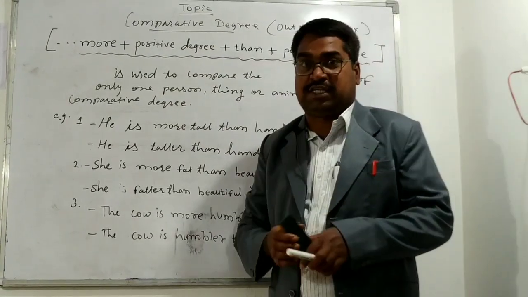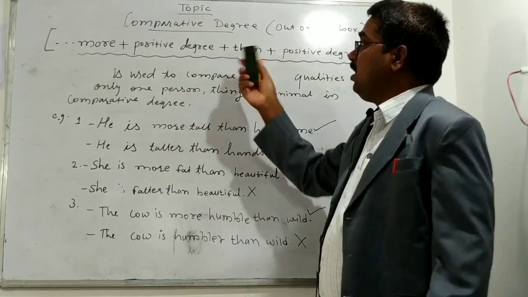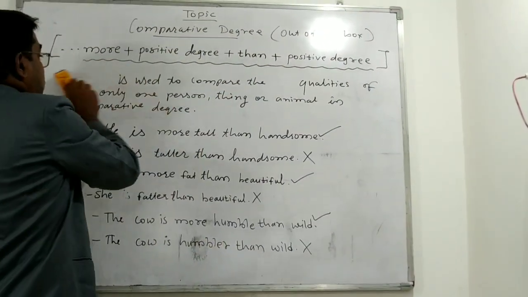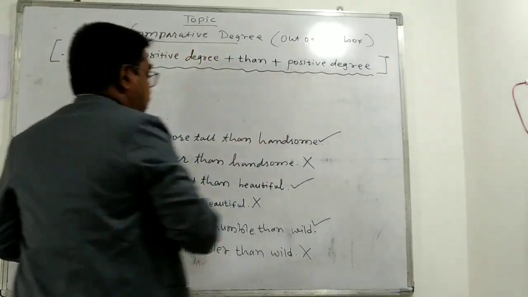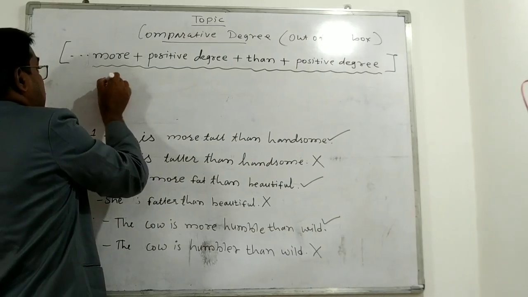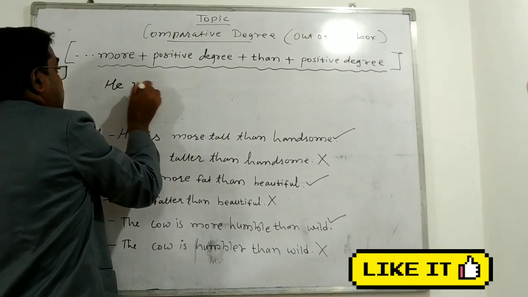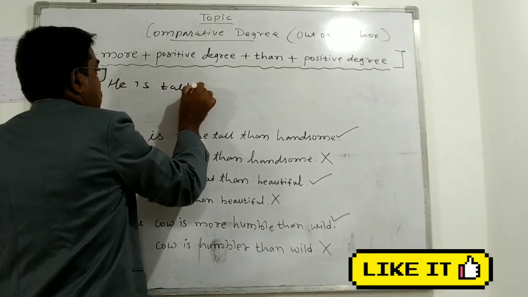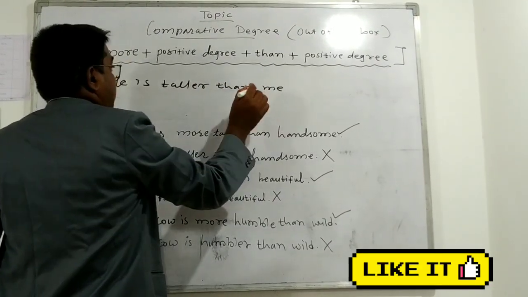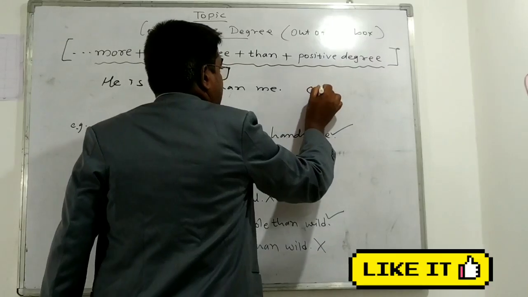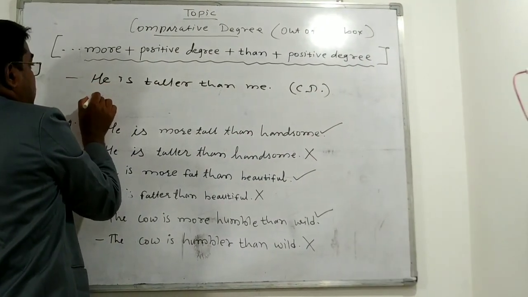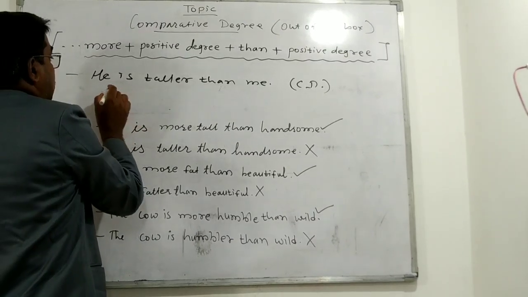We know the regular structure. This is something irregular. The regular structure of comparative degree, let us see the first example. For example, he is taller than me. This is comparative degree. So what is the structure?